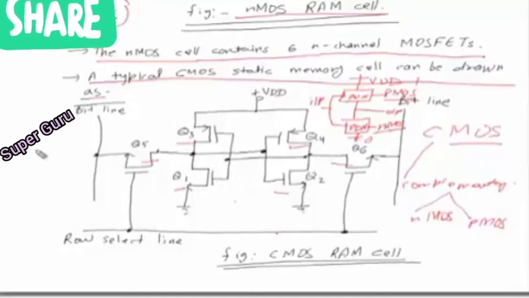Now here we again have 6 transistors, Q1, Q2, Q3, Q4, Q5, Q6. Q1, Q2, Q5 and Q6 are NMOS while Q3 and Q4 are PMOSes. Other things are similar to the NMOS RAM cell. So this is how we have made the CMOS RAM cell.